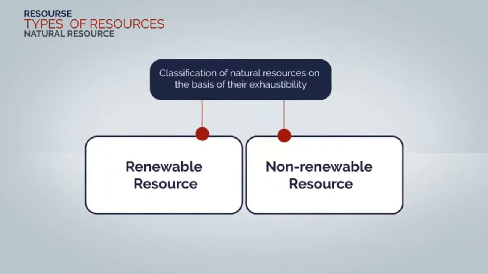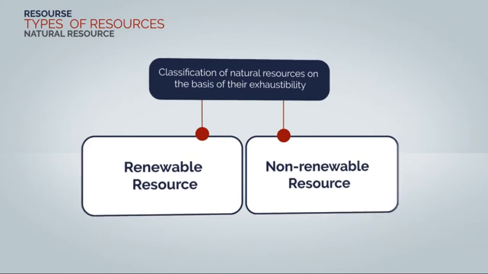Then we have classification of natural resources on the basis of their exhaustibility. Here we have renewable resources and non-renewable resources. Renewable resources, which can be quickly replenished, are called renewable resources. For example, wind energy, hydro energy, solar energy. Non-renewable resources cannot be replenished in the near future. Example, coal and petroleum. It takes millions of years for the formation of coal and petroleum. Hence, they cannot be replenished in our lifetime.